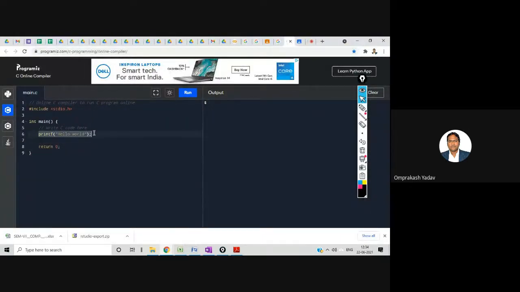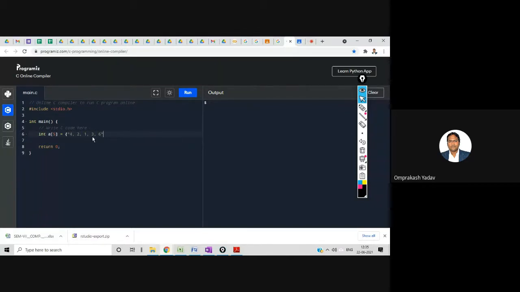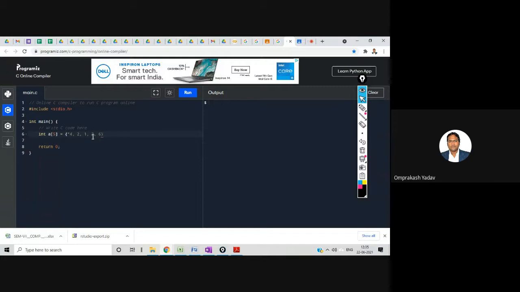So what I'll do over here, I'll say int a of 5. Let's say I'm doing initialization right over here in the same line. So I'll say 4, 2, 1, 3, and 5, or let's say 6. And this should be initialized where? In the curly brace. No quotes, because these are integer values. Yeah. My array got initialized, and this array is having 5 elements.